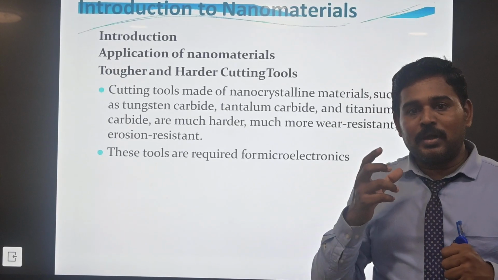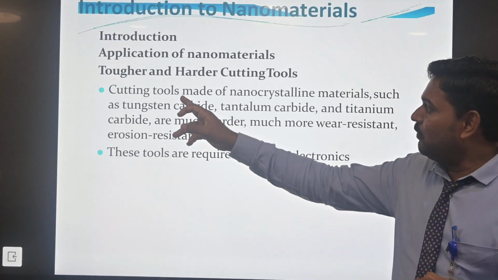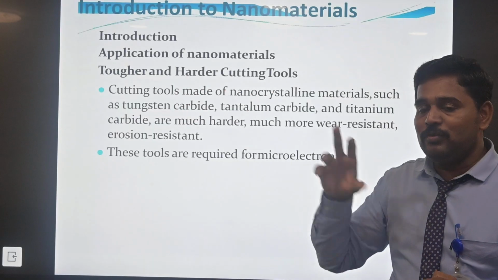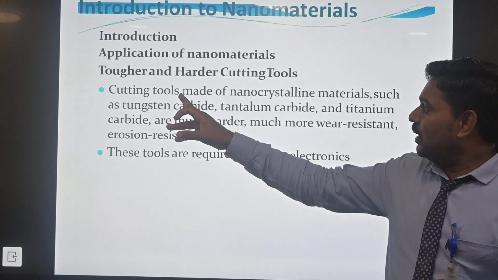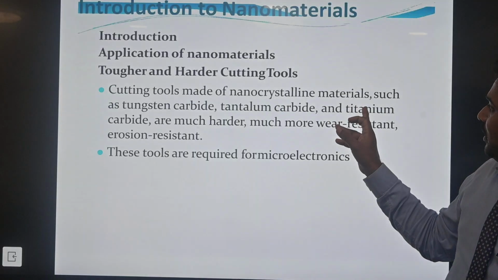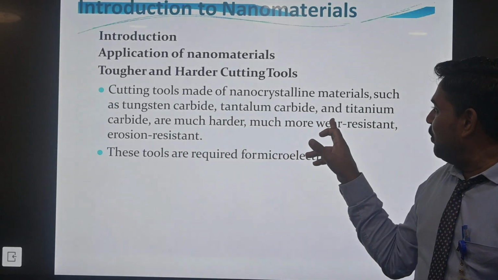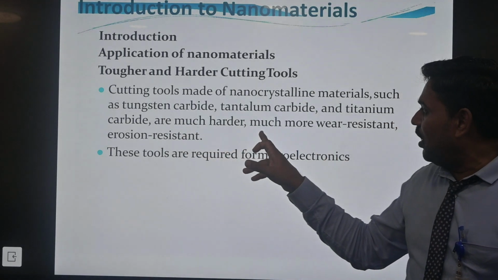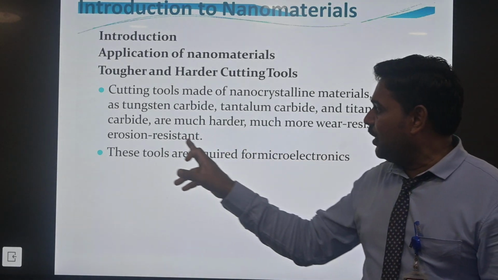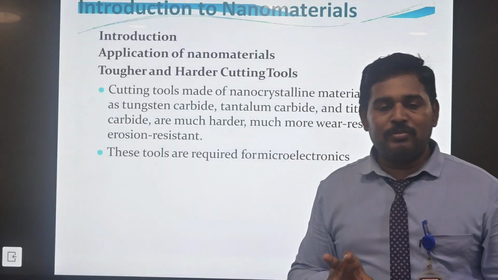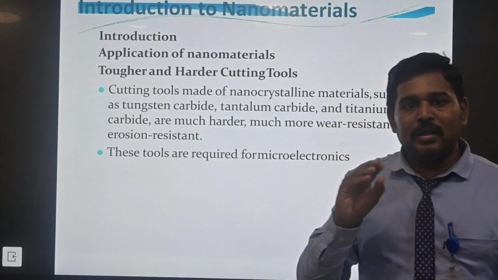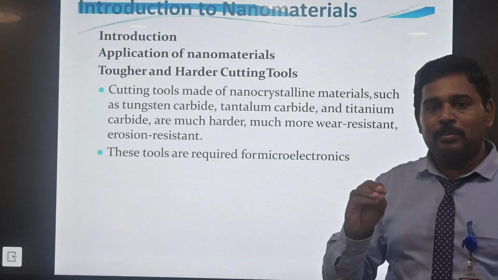If we cut through nano material, that is a form of hardened cutting tools used with nano material. Cutting tools made up of nanocrystalline material such as tungsten carbide, tantalum carbide and titanium carbide are much harder, with much more erosion resistance. So the erosion and wear resistance will be reduced with the nano material.